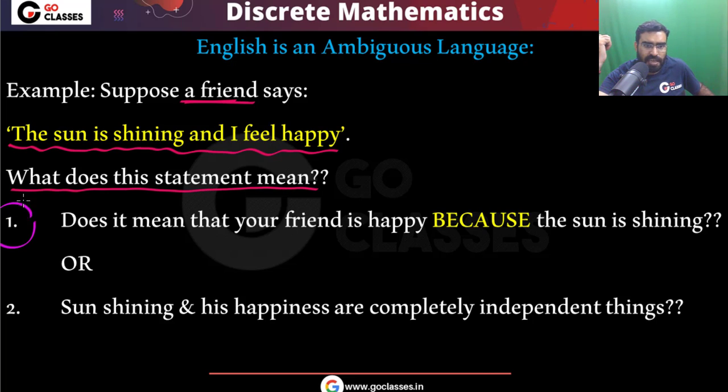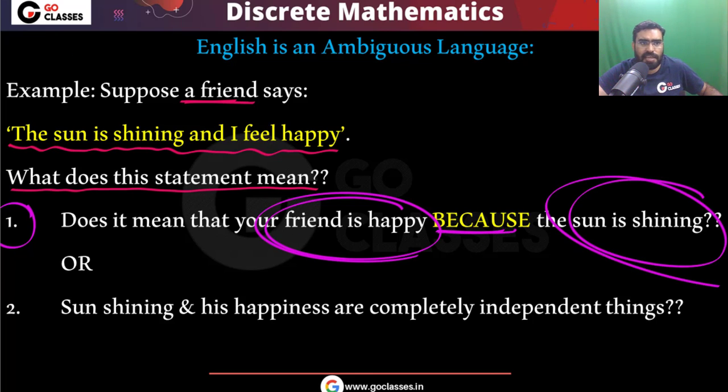Is your friend saying that he is happy because the sun is shining? Maybe your friend wants to say that his happiness is because the sun is shining. So his happiness is dependent on the sun shining.